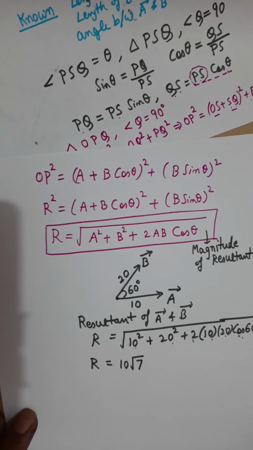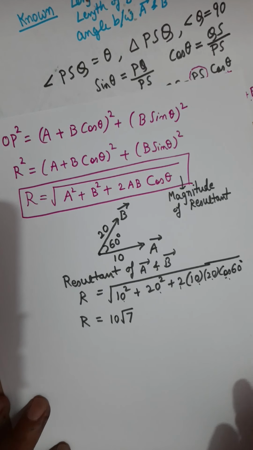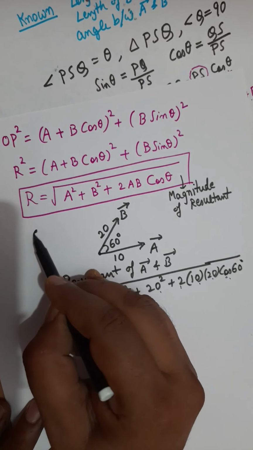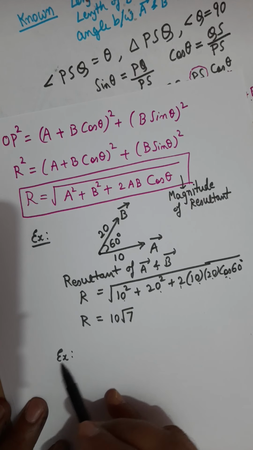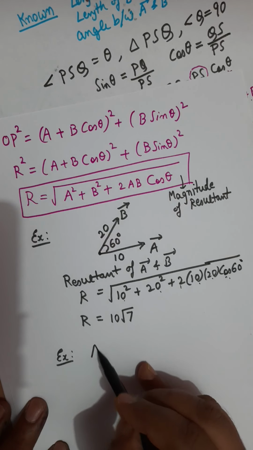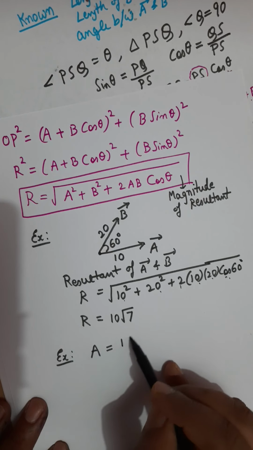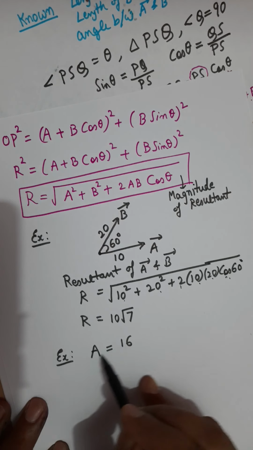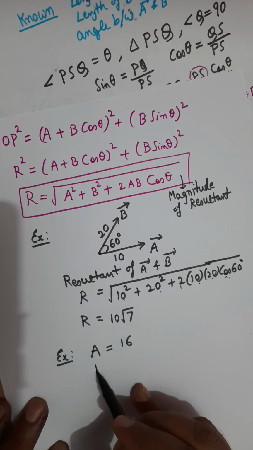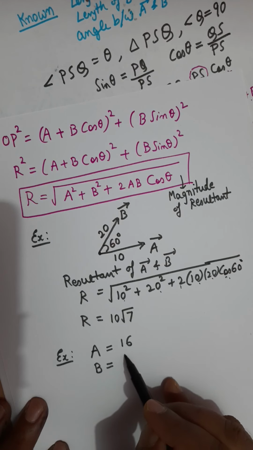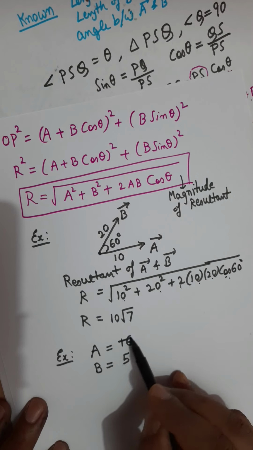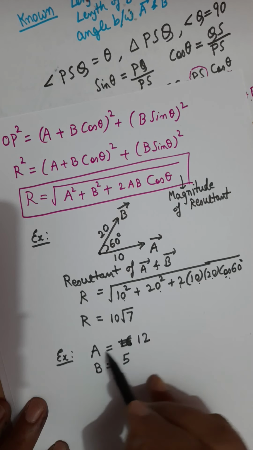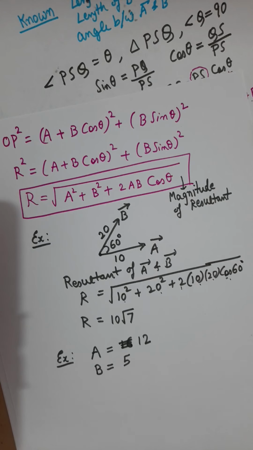Now comes the next question. Let us do one more example. The length of A is given as 16. That is, vector A has a magnitude 16 and vector B has a magnitude of, say, 5. Or let's take it as 12: A has a magnitude 12, B has a magnitude 5.